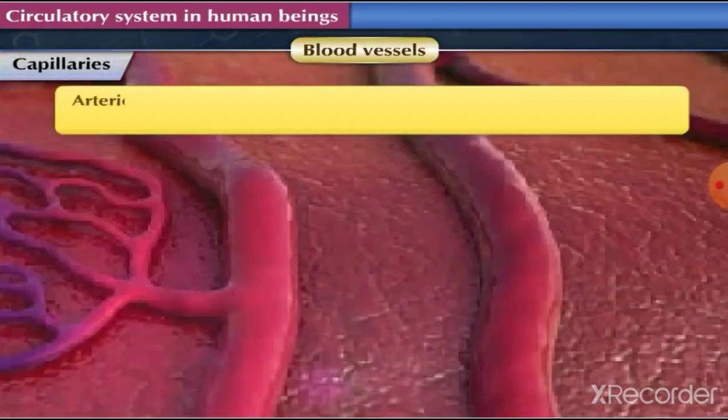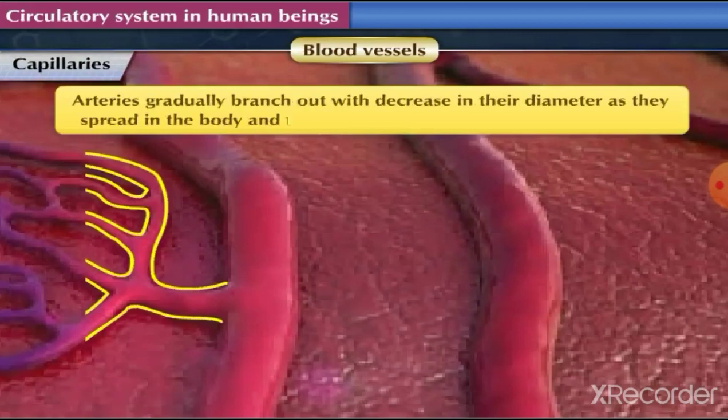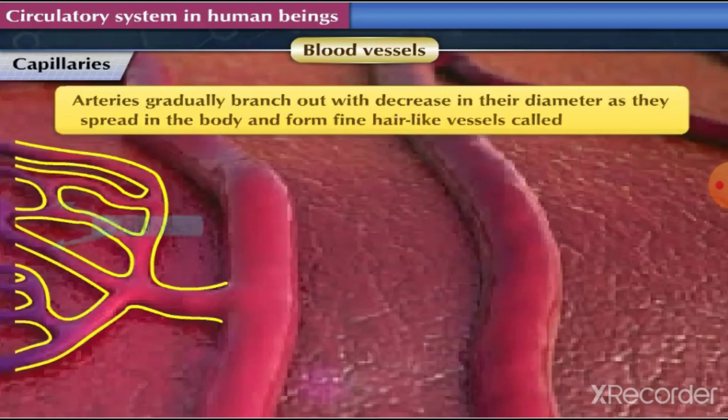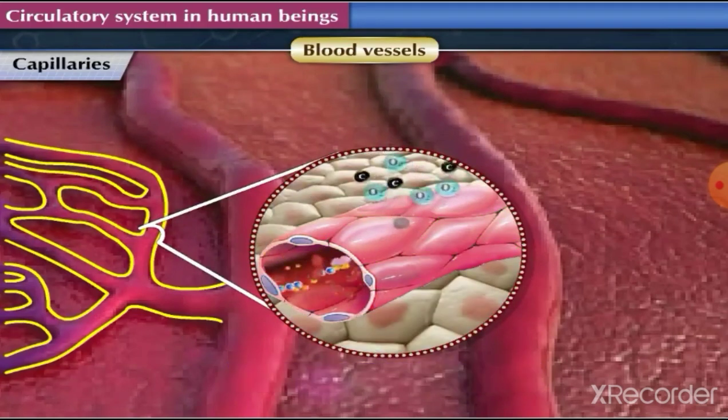Capillaries. Arteries gradually branch out with decrease in their diameter as they spread in the body and form fine hair-like vessels called capillaries. Walls of capillaries are extremely thin and made up of single layer of cells. Due to this, exchange of materials between capillaries and cells becomes easy. During this exchange, oxygen, nutrients, hormones, vitamins, etc. are sent towards the cells, and waste materials of the cells move into the blood.